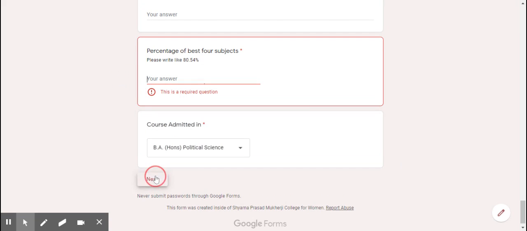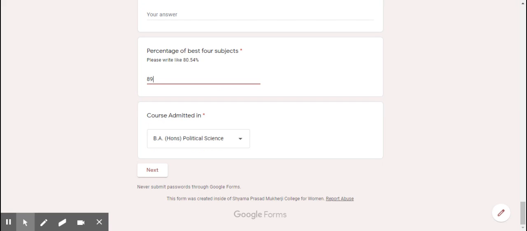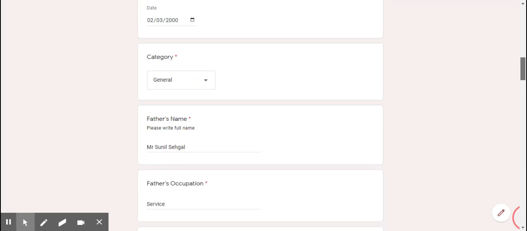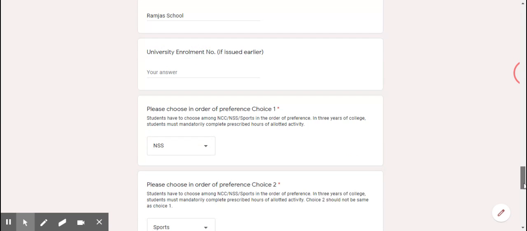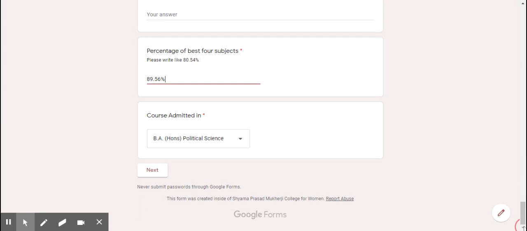When I press the next button, this will redirect me here. This is a required question. So all my mandatory fields need to be filled here before I press the next button. Make sure you have filled all the fields. After filling all this, please press the next button.